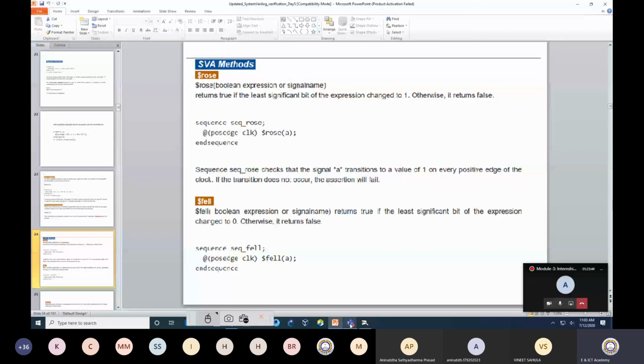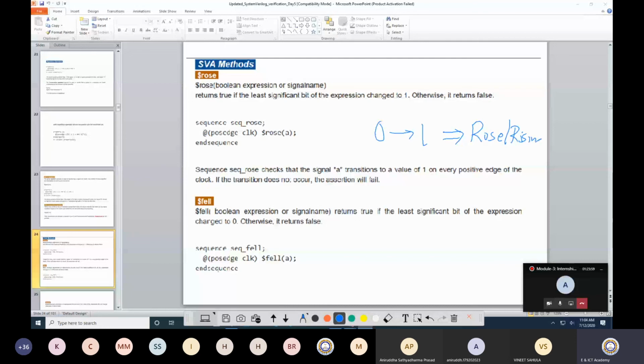So when it is a 0 to 1 transition, I define that as rose, or rising, and whenever it is 1 to 0, it is a fell, or a falling edge.